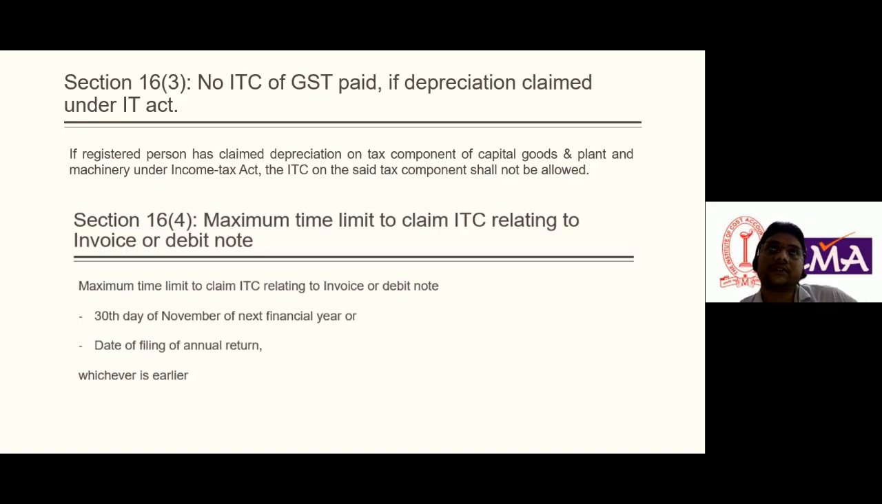For example, a recipient received the goods in the month of August. At what time can he claim the ITC? That is a valid question. He can claim the ITC in the month of April 2026, after 2 years, 3 years, he can claim the ITC. So let's talk about this.